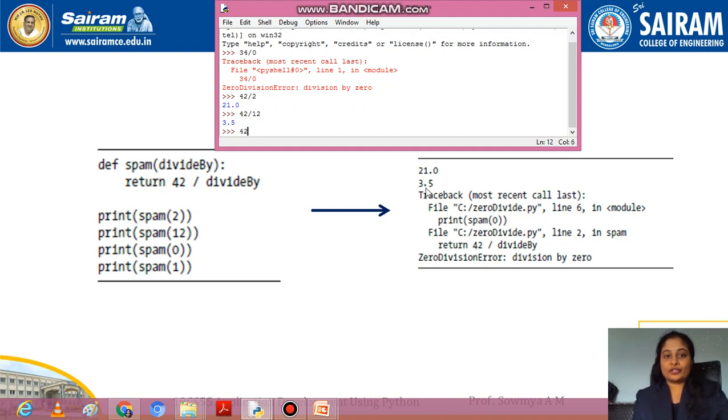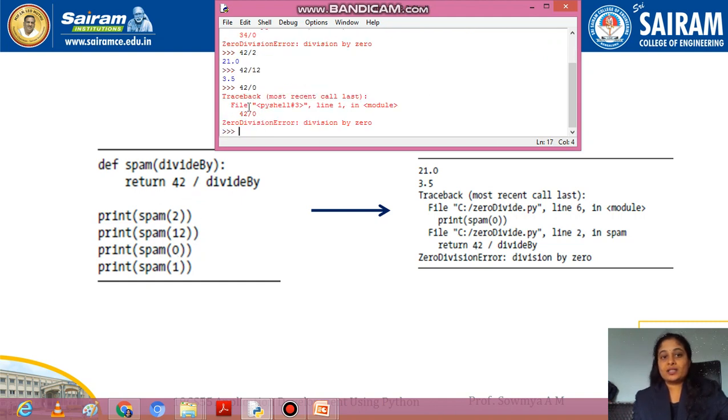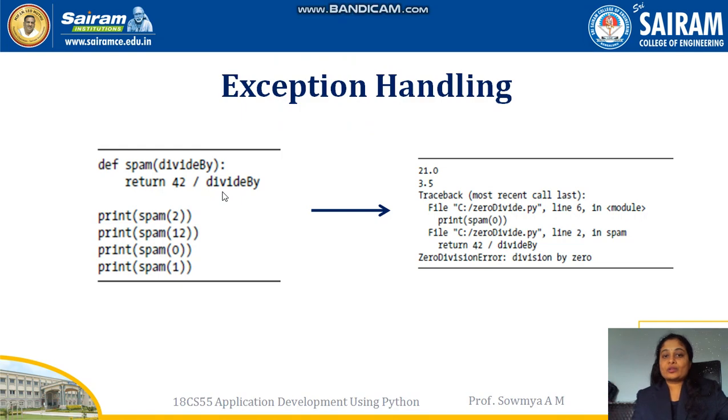If I call 42 divided by 0, I'm calling a function in a print statement, spam 0. So the 0 value will be collected by the called function, and 42 is divided by the value you got, which is 0. 42 divided by 0, you get a traceback. So you are getting a traceback error which is divide by 0. You can see here the traceback error you got when you executed the statement 42 by 0. So this is one example where you usually find an error.